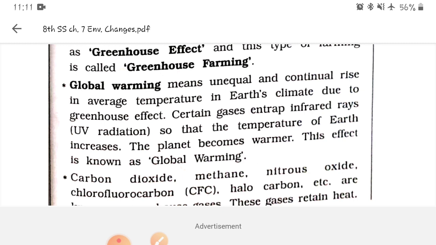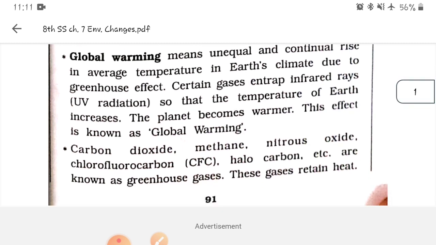By the word global warming, we can come to know that globe is a word used for the model of Earth, and due to certain activities, the temperature increases, it is a warming. So global warming is a very serious issue for all human beings.